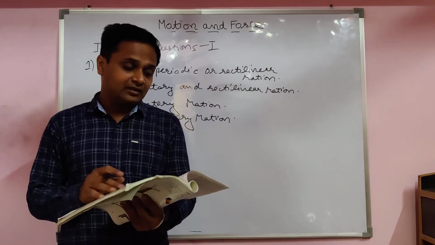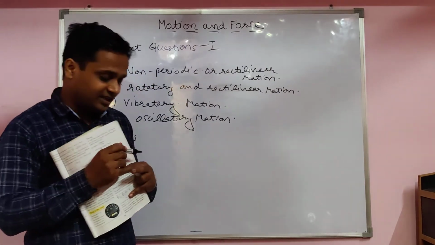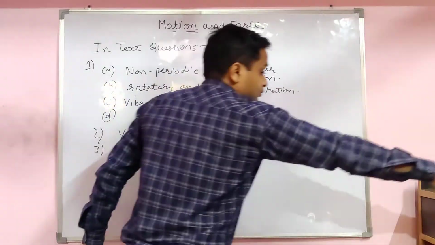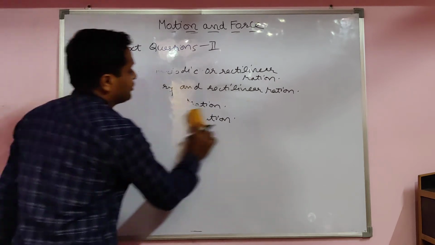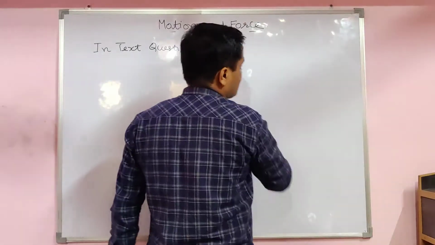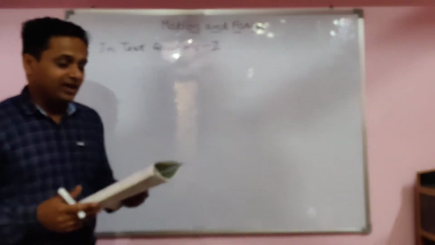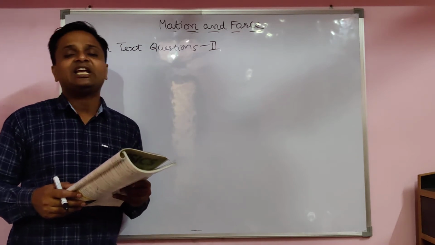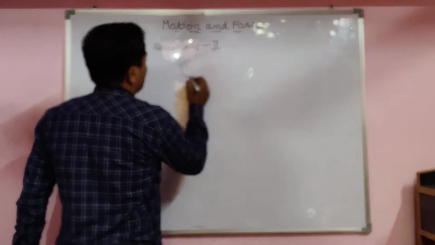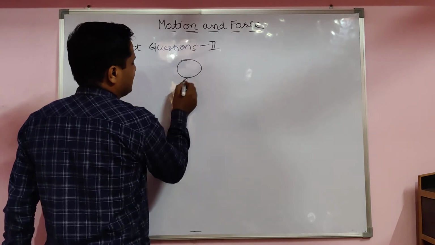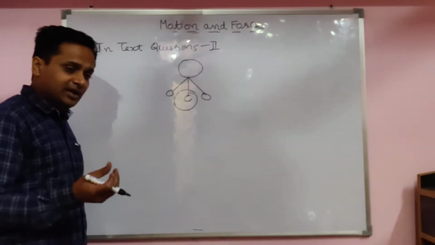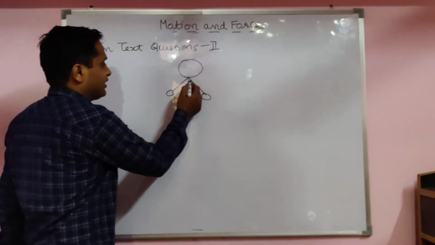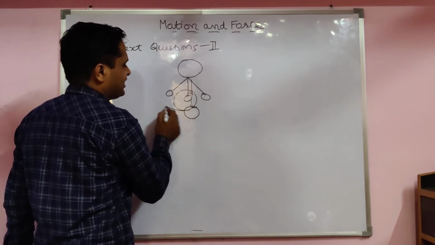Now come to the second, page number 22, in-text question 2. What will happen to the pendulum clock in summer and in winter? You know, the clock is like this, and down below the pendulum is moving like this. In summer, the pendulum expands. Its length increases. If length increases,